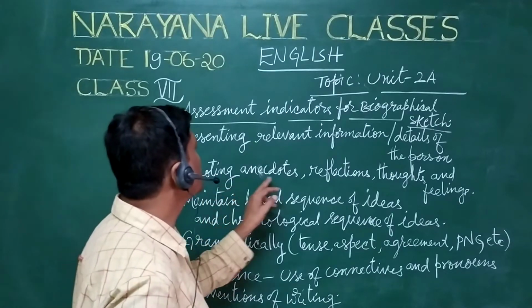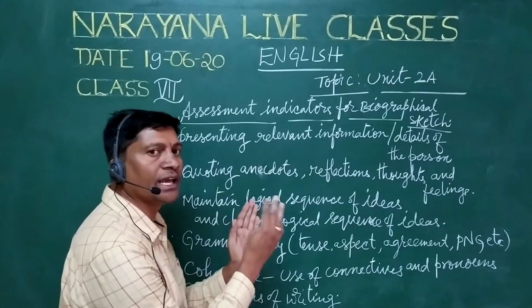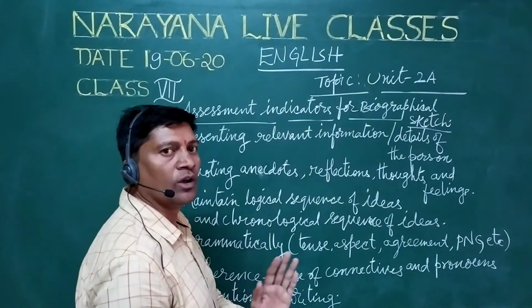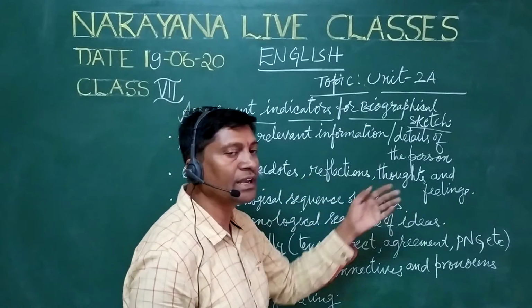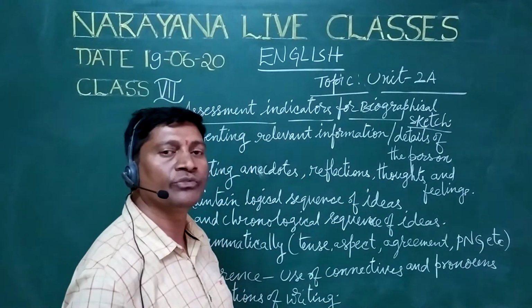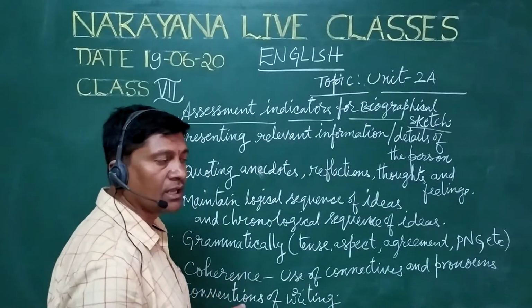Next, quoting anecdotes, reflections, thoughts and feelings. Anecdotes here means connecting one point after the other, and reflecting the thoughts and feelings. So you are writing your own feelings about that person. How do you feel about that person? What are your ideas?